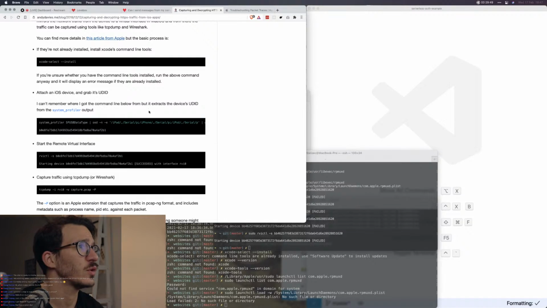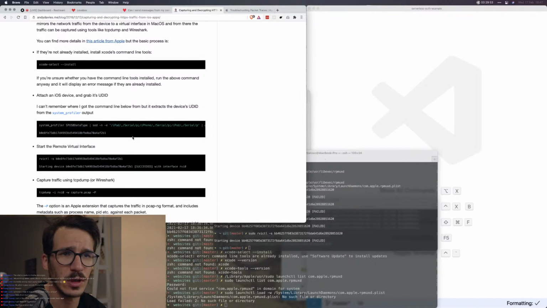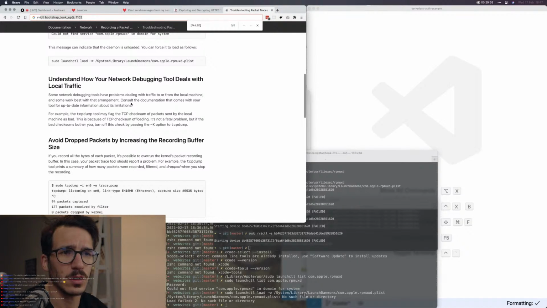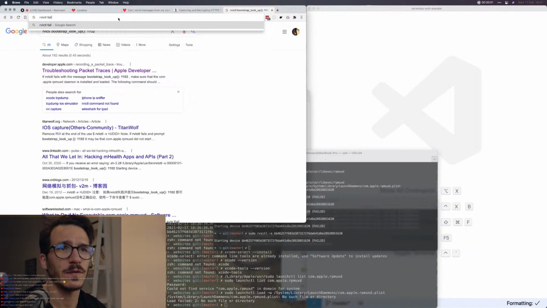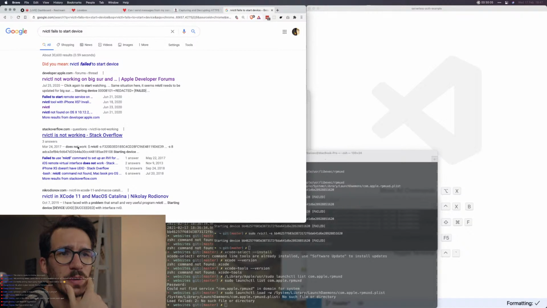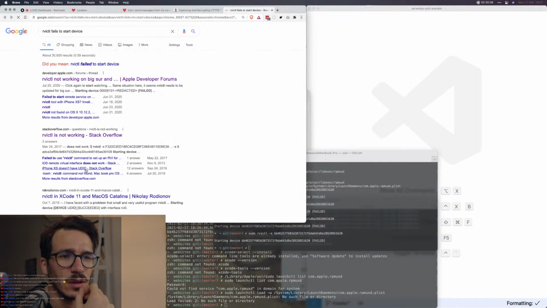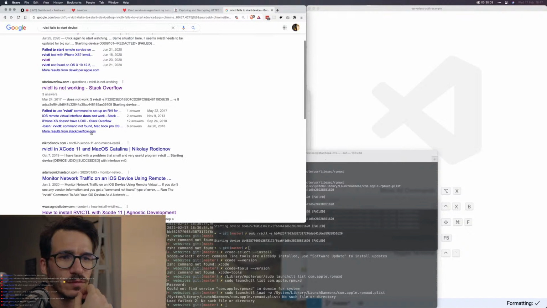I might have to go ask on Twitter and see if anyone knows what to do. RVICTL fails to start device. Let's see if that's going to help me. RVICTL is not working. That's from 2017. Xcode 11.